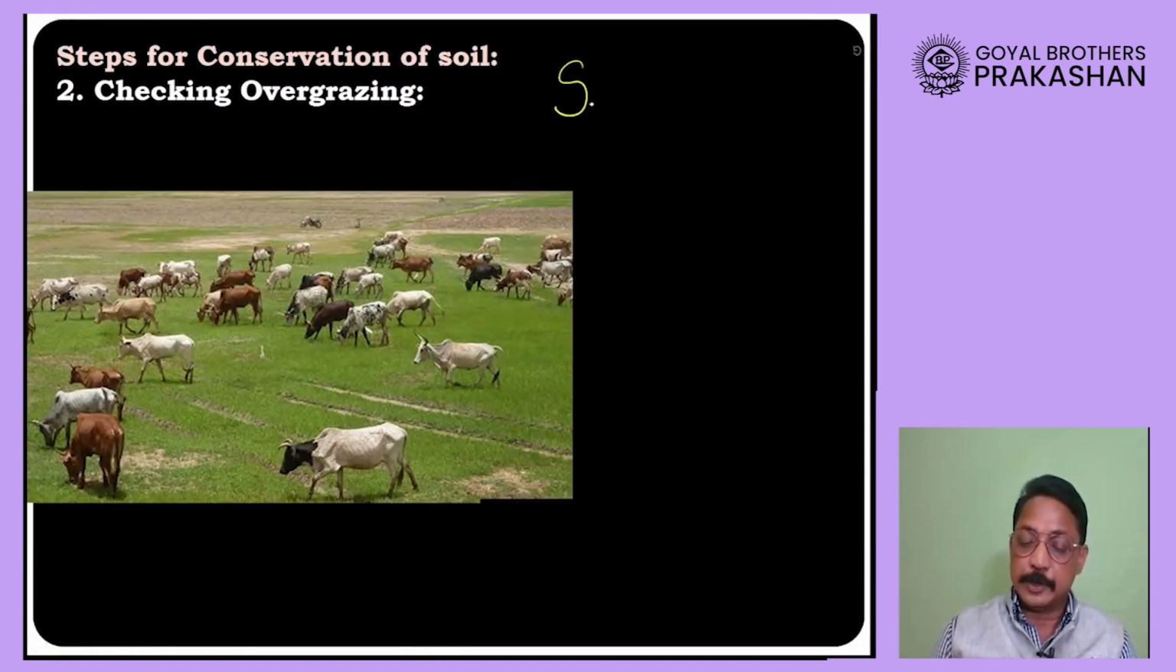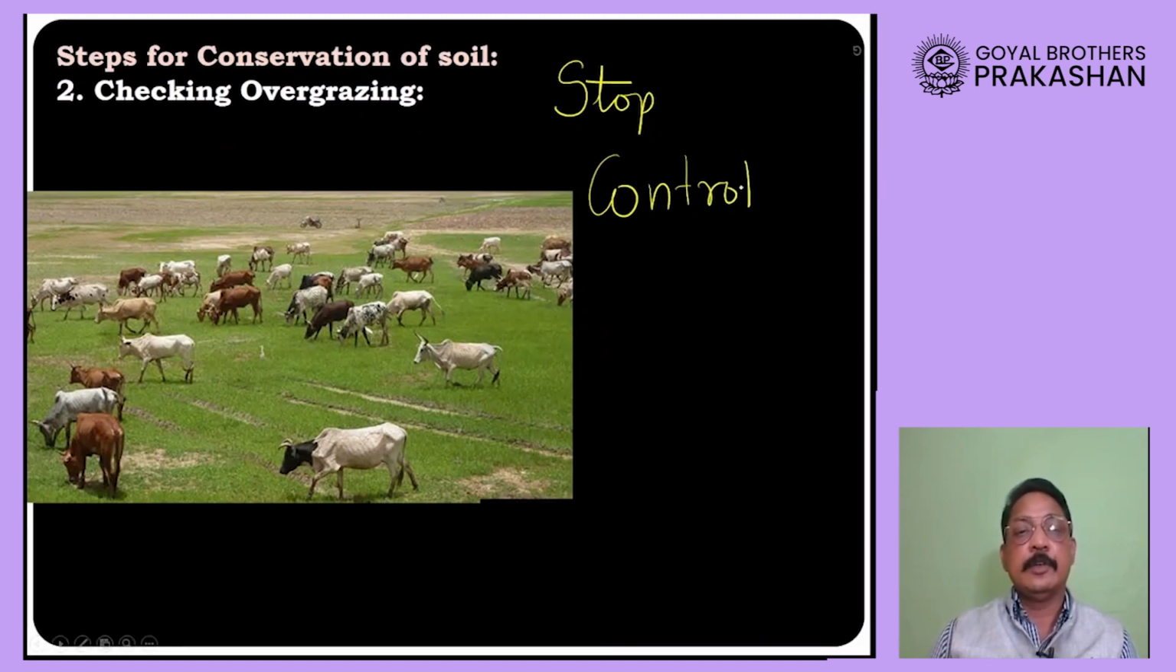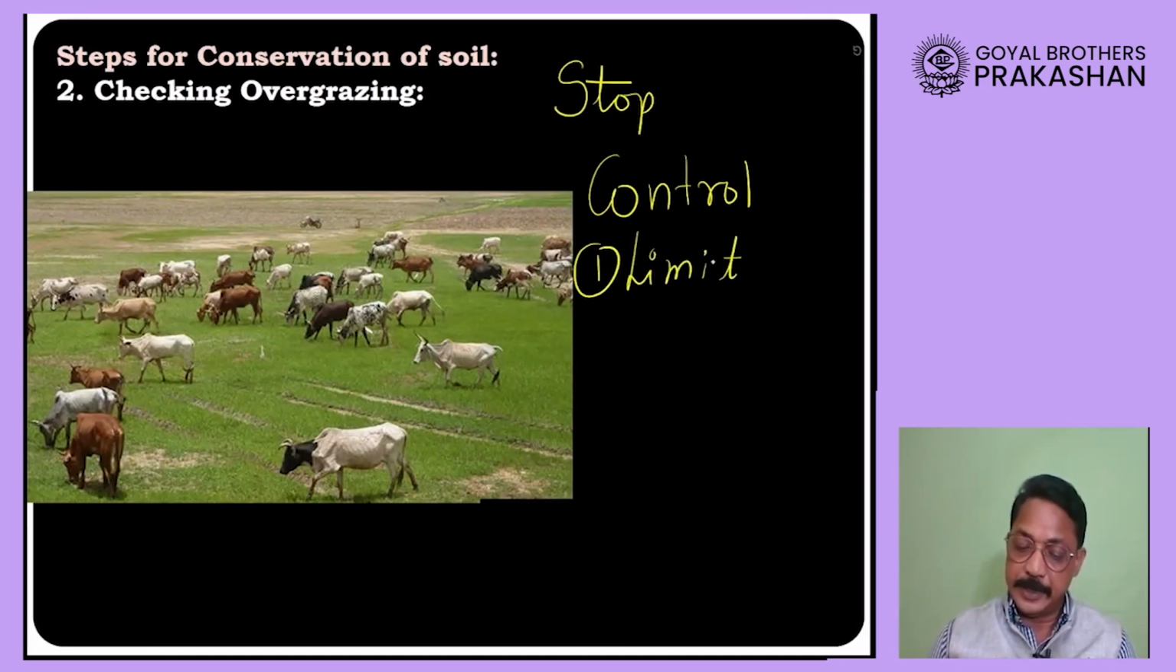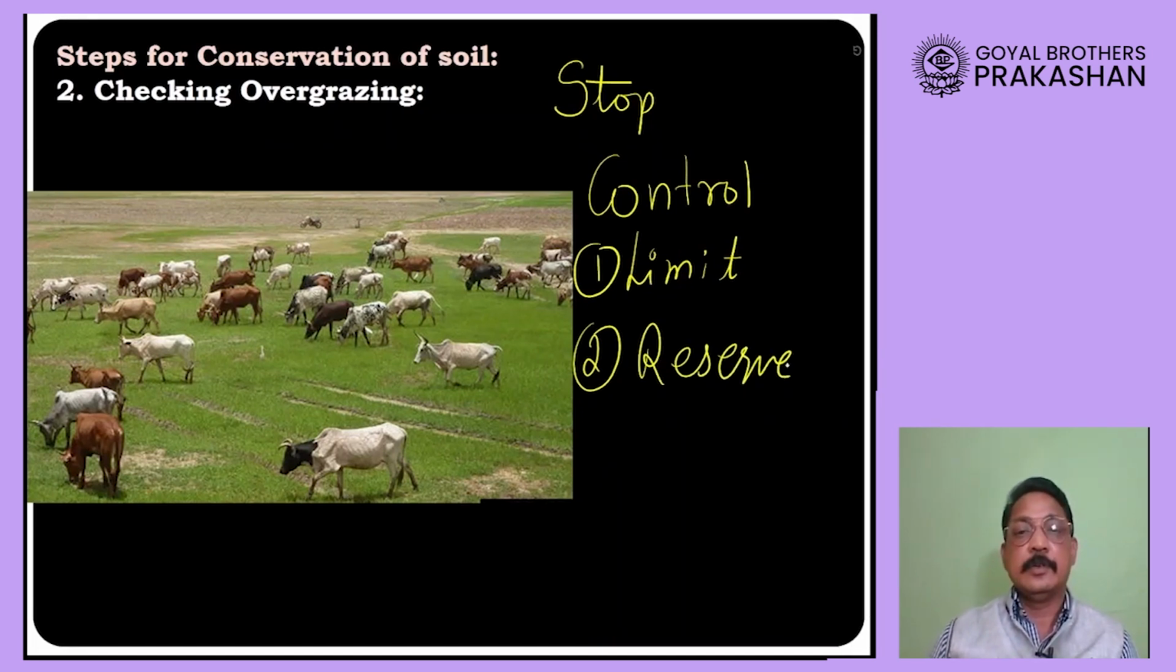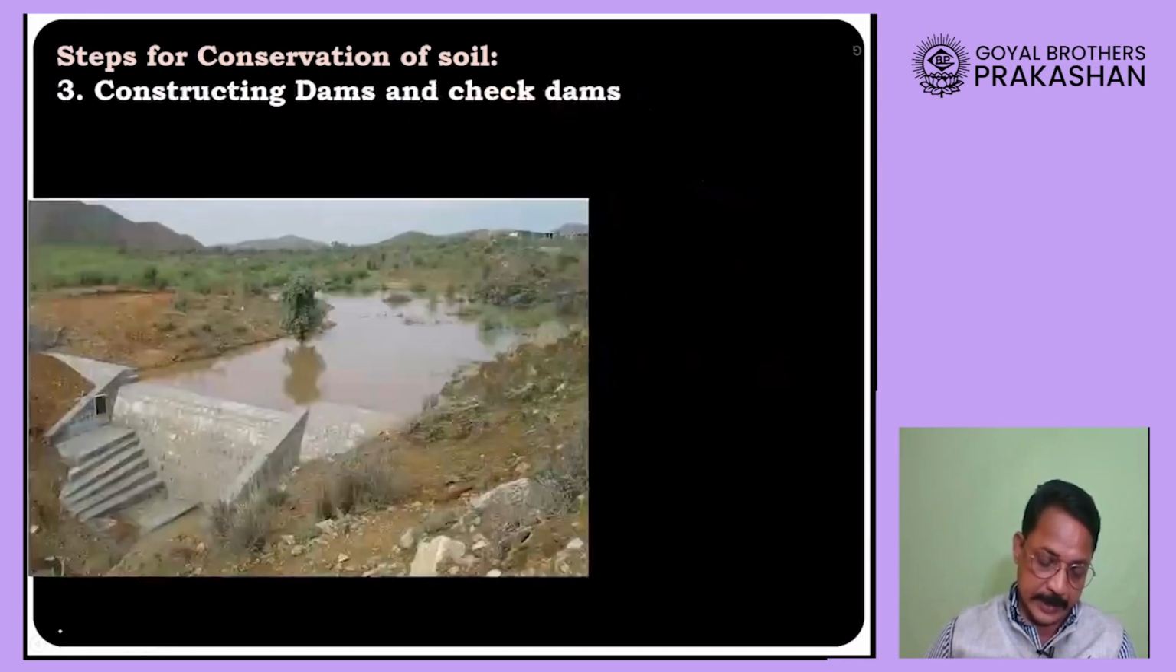Now we cannot stop the grazing completely, but we can definitely control the overgrazing. So how can we control the overgrazing? So we can limit the time of grazing, and we can reserve certain areas, and in those areas only the animals should be allowed for grazing. Okay, so this is how we will be able to protect the soil found in our areas.